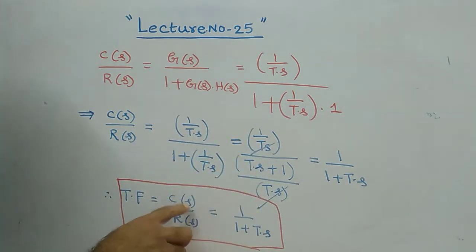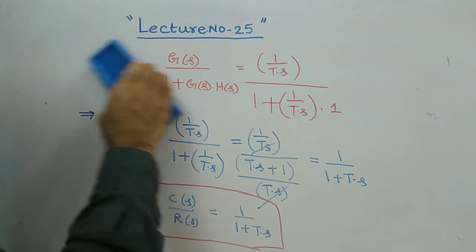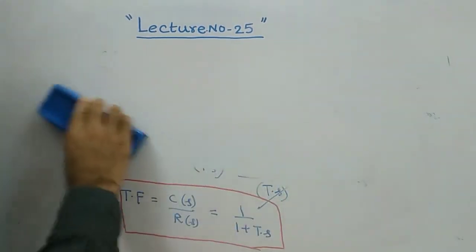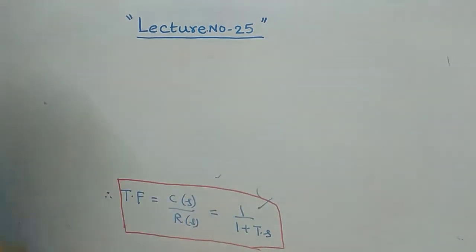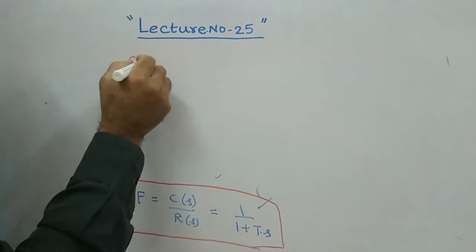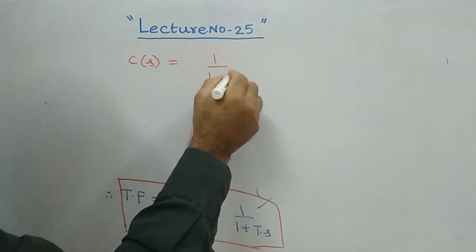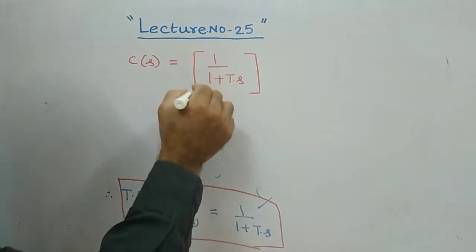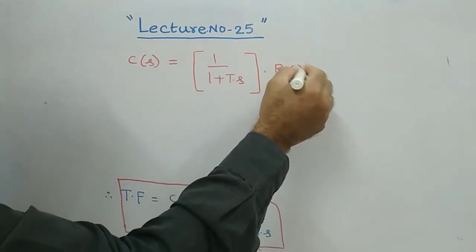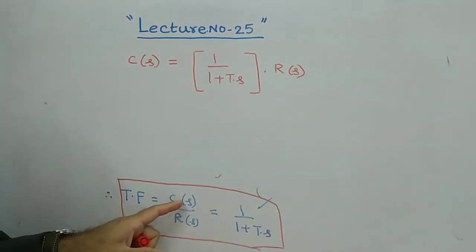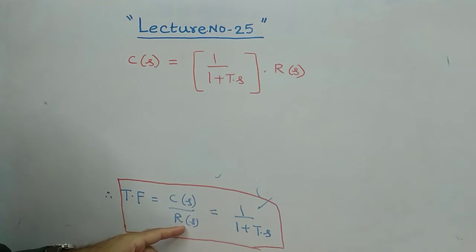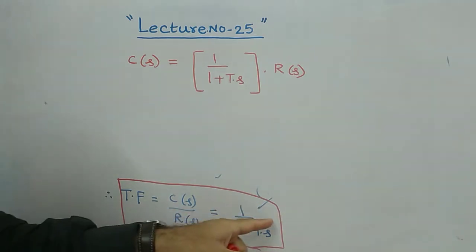Now from this, write the expression for your output C(s). C(s)/R(s) is equal to this, so from this I will write the expression for C(s). C(s) is equal to 1/(1 + Ts) into R(s). Take the denominator portion R(s) to the right side, then obviously it becomes multiplication.